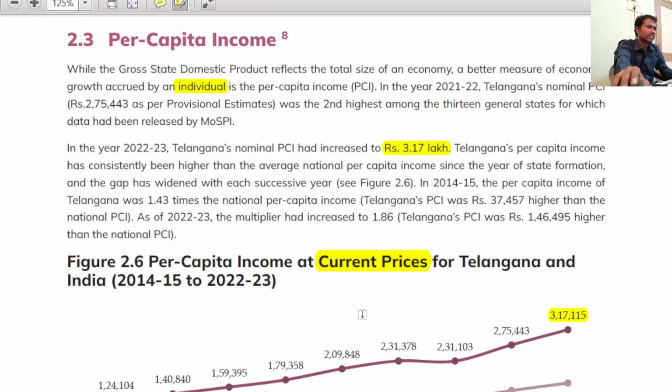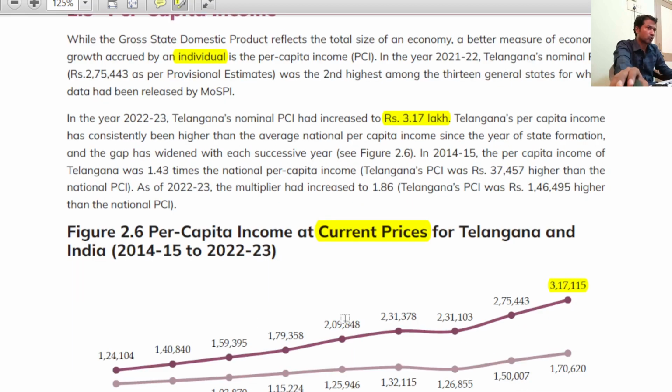This is a graph. Once again, sir, same question. Listen to the question. Telangana's per capita income has always been higher than that of India since state formation. I repeat, sir, you need to tell me whether it is a right statement or a wrong statement. Telangana's per capita income has always been higher than that of India since its state formation. The answer is, correct statement. It's quite clear, right?